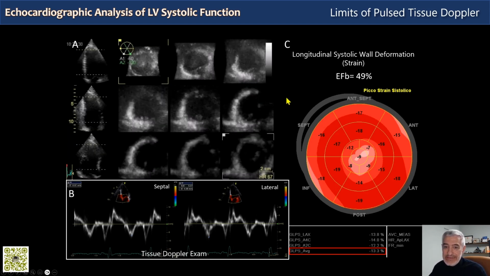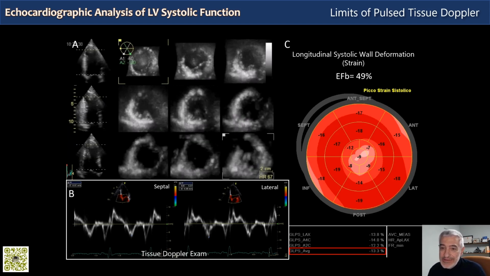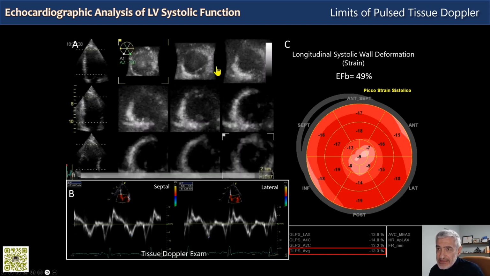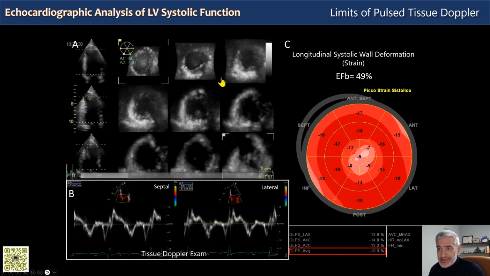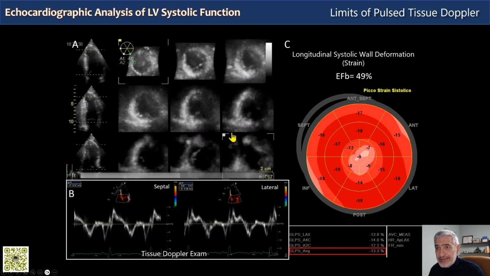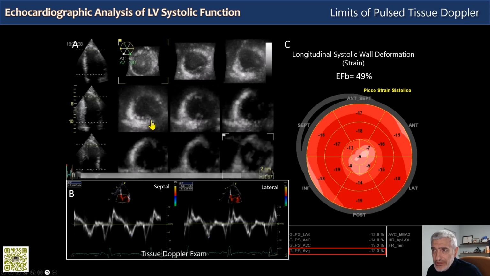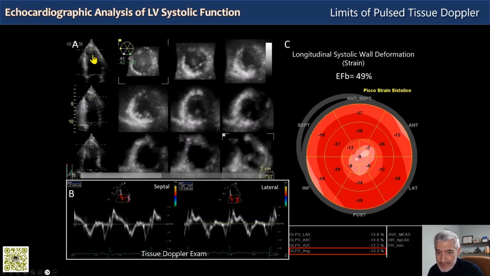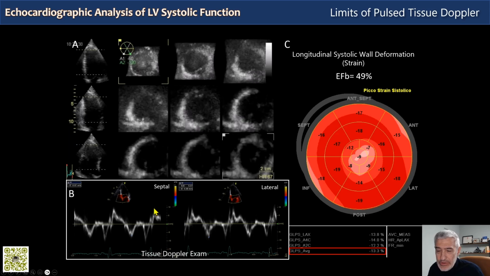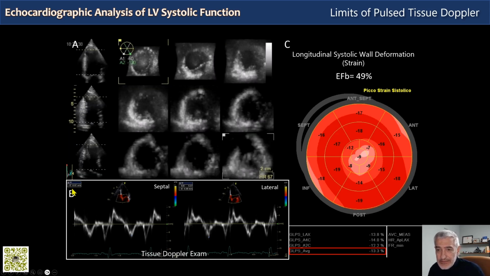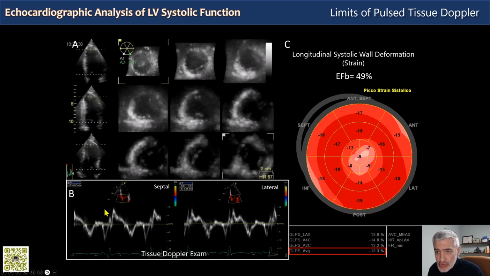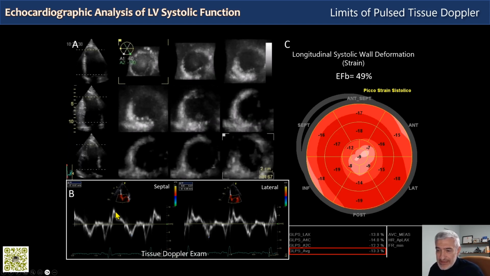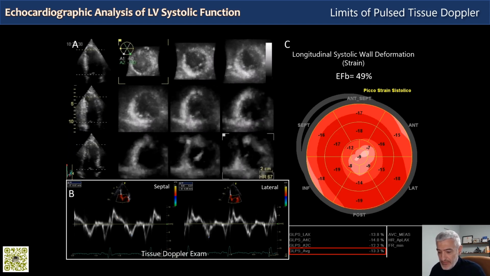In this slide, you see an example of a patient with a prevalent mid to apical alteration of wall motion as evidenced by this 3D multi-slice exam. So we have the mitral valve level here and the apex here. And you can see the wall motion is abnormal starting at this level up to the apex, in panel A. Note how in panel B the pulse tissue Doppler examination shows a normal systolic peak of around 9 to 10 centimeters per second in this patient.